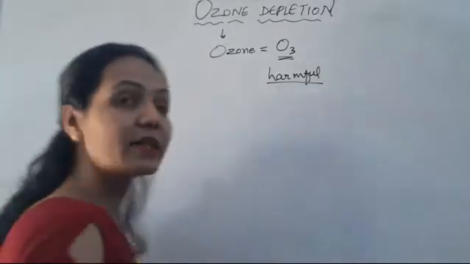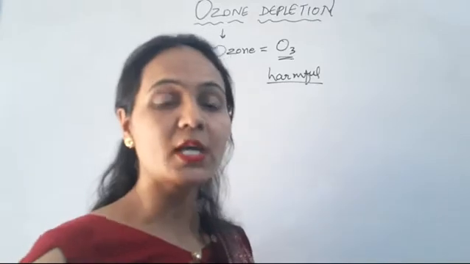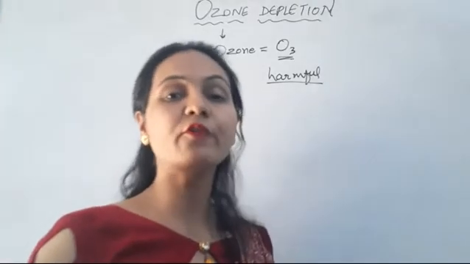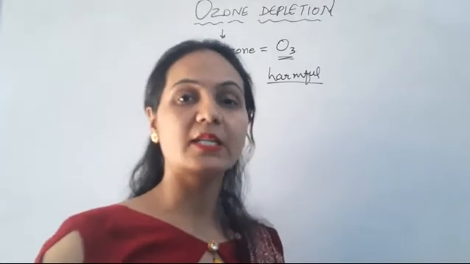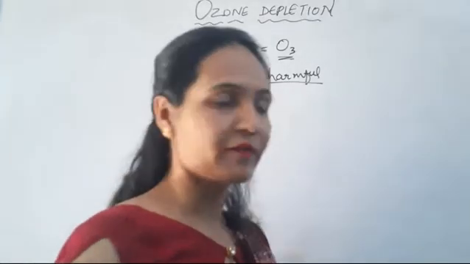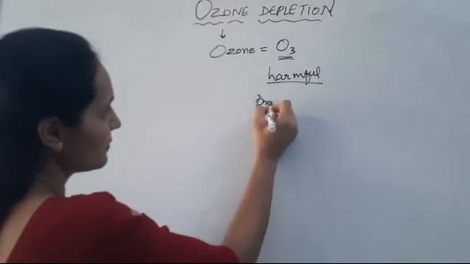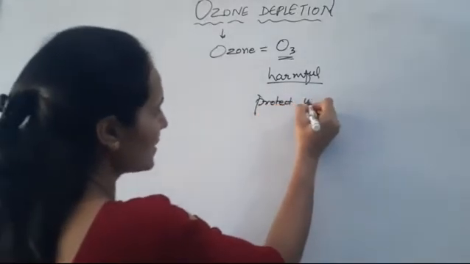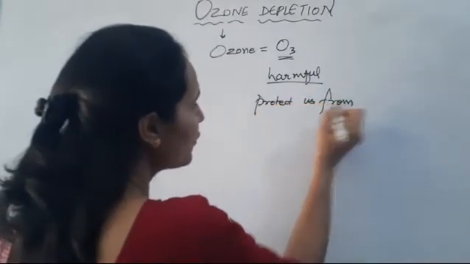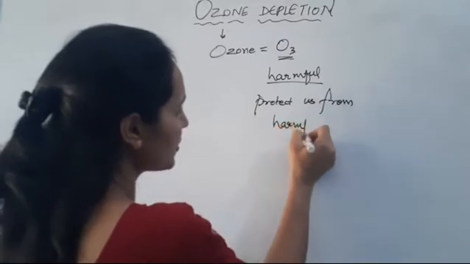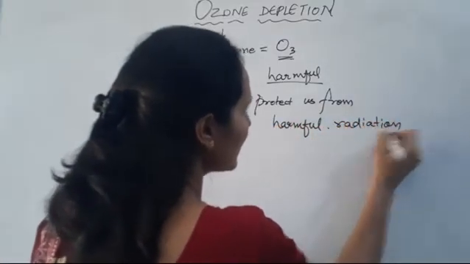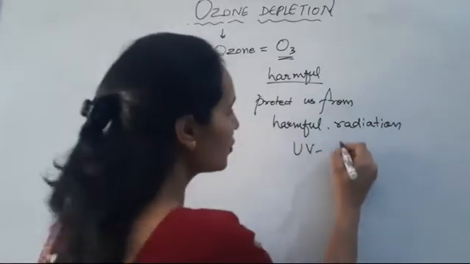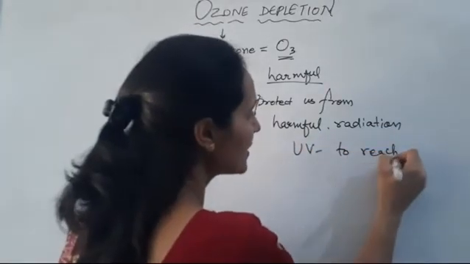But it has a greater impact for us because it protects us from the harmful ultraviolet radiation that is coming from the sun to reach the earth surface. It protects us from the harmful radiation, that is ultraviolet radiation, reaching the earth surface.